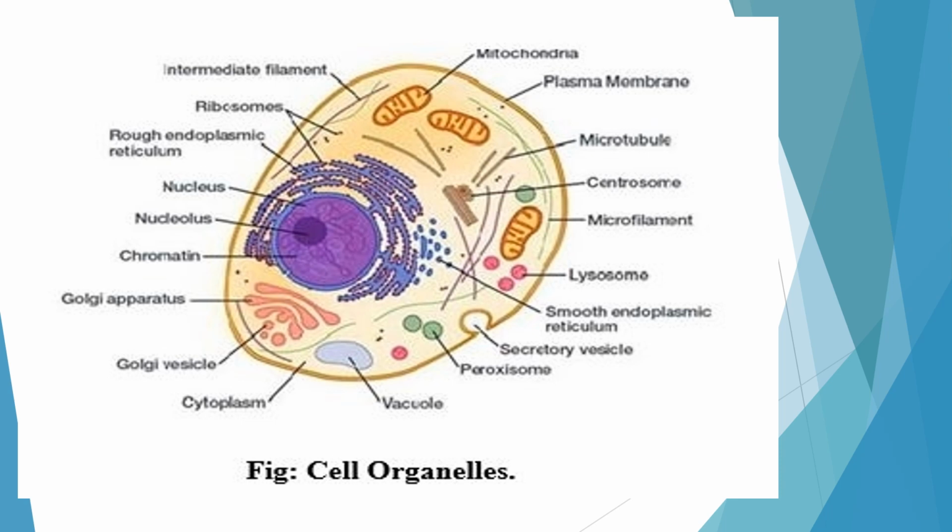In prokaryotic cells, cell organelles are absent. Then where are these various functions performed? Most of the time, the different functions like respiration, photosynthesis, and protein synthesis take place in the prokaryotic cell inside the cytoplasm or the cell membrane, a special folding of the cell membrane. But in this lesson we are not discussing much about the prokaryote. We are mainly focusing on the eukaryotic cell, which has the cell organelles.